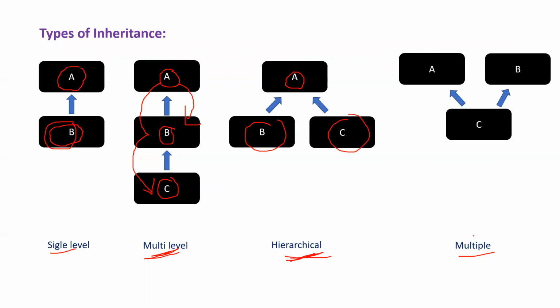Now observe the multiple inheritance. In this concept, the child will be able to get the properties and methods from multiple parent classes. Here A and B are two parent classes and C is the child. Child is getting the methods and properties from both A and B.